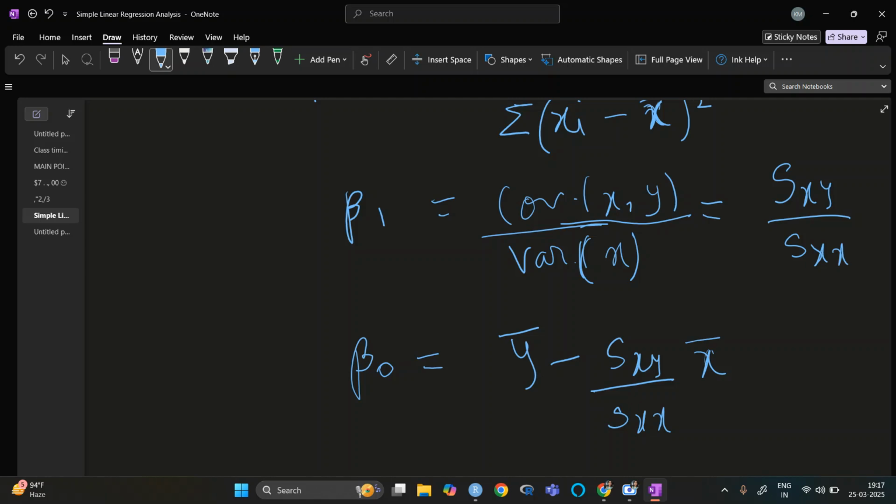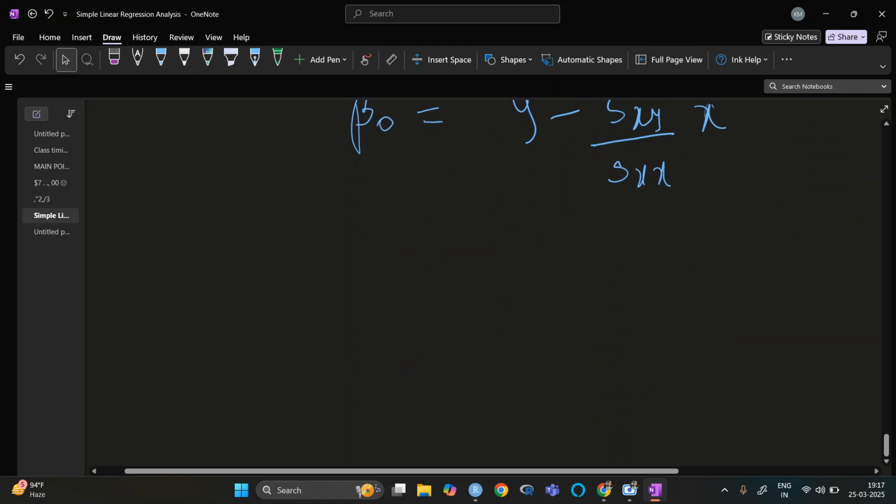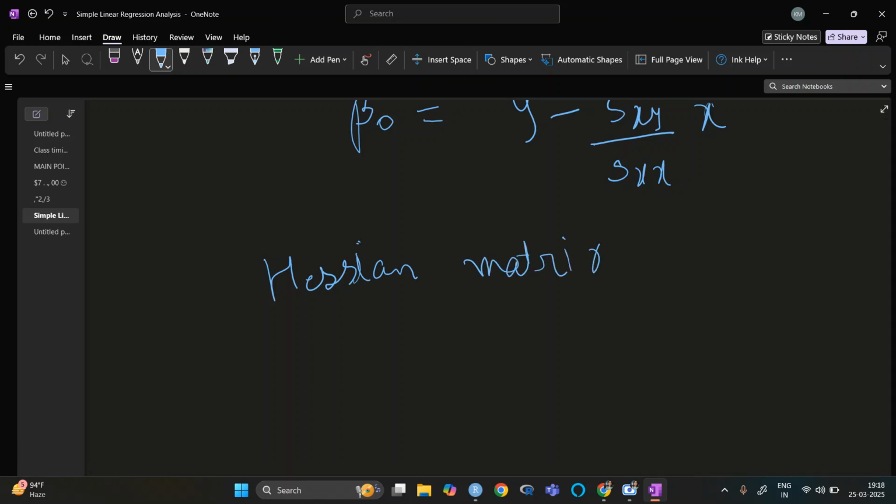Now what we need to do is that we need to find a Hessian matrix. So what is Hessian matrix? The thing is that when we have it for one variable, we just find del f by del x equal to 0, and del 2f by del x2, and here we just find it; we do not have any other parameter.